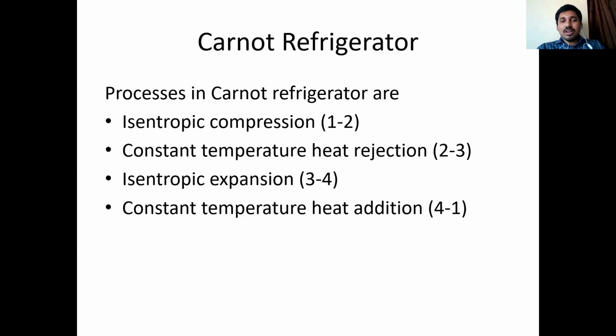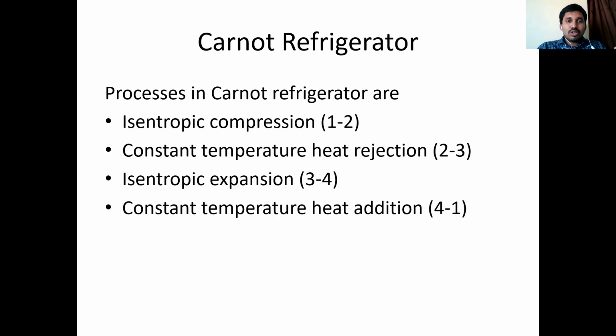Isentropic. Here, one main thing you have to understand, most of the students think that isentropic is equal to adiabatic. No, it is completely not. Isentropic is different, adiabatic is different. Adiabatic means adiabatic process.